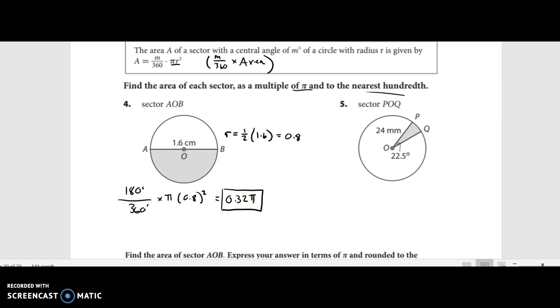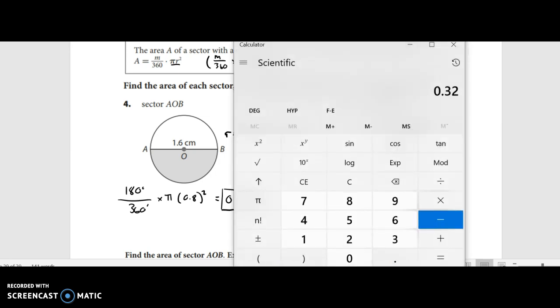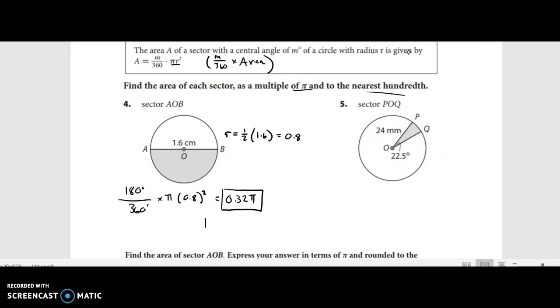So that's as a multiple of pi. And now we want to do it to the nearest hundredth. So now we're just going to multiply this by 3.14. We get 1.0048, and to the nearest hundredth, which is two numbers on the other side of the decimal, that's 1.00. So 1.00 centimeters squared. This is also centimeters squared.